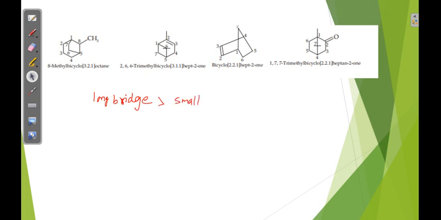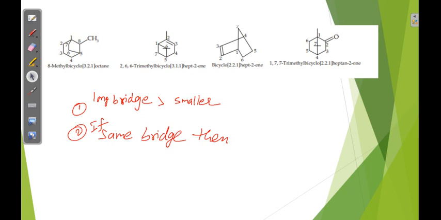If the same bridge is there, then the lowest locant rule. What is the lowest locant rule? The substituent should get the lower number. Okay. Now the numbering starts from the bridgehead.